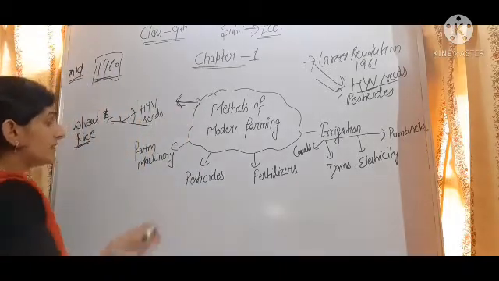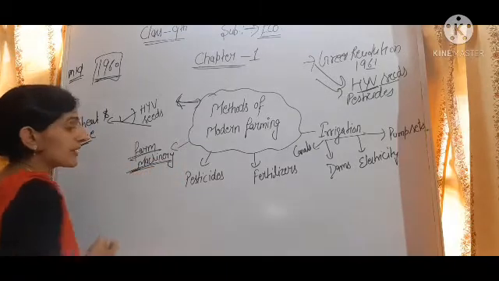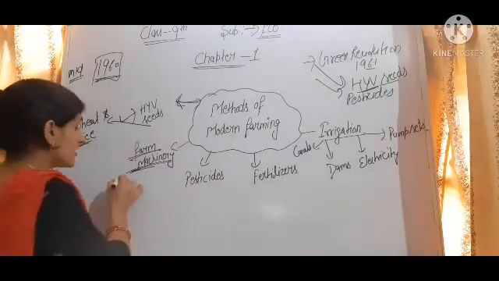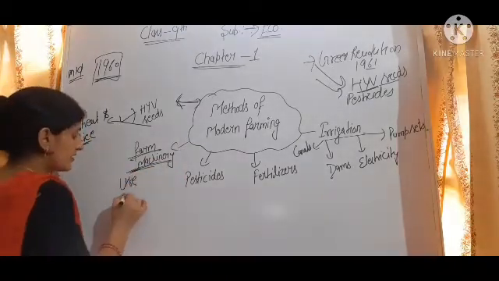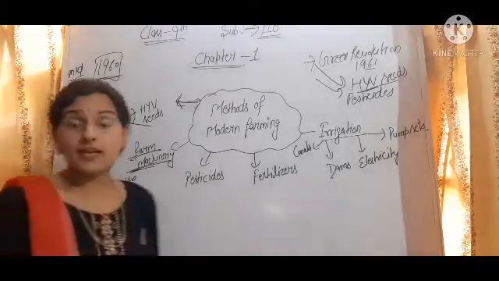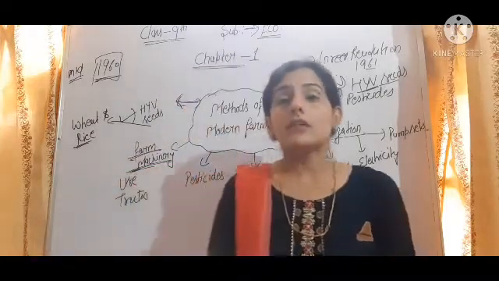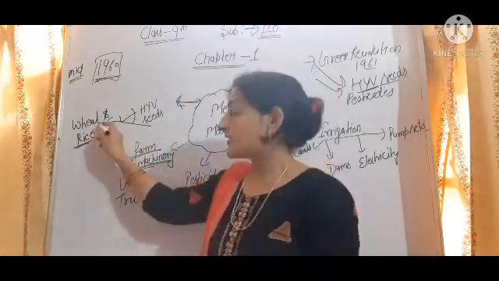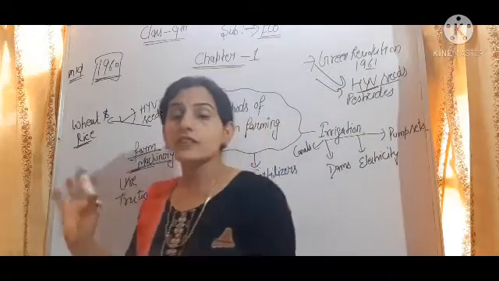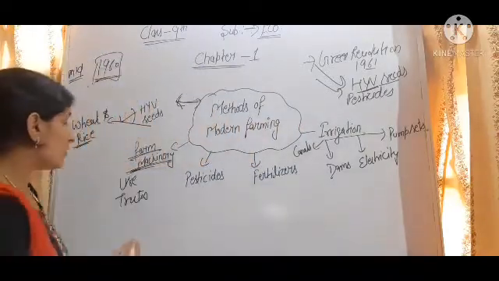Then farm machinery. Farm machinery means the use of tractor, thresher, combine. In present time wheat is harvested using a combine.